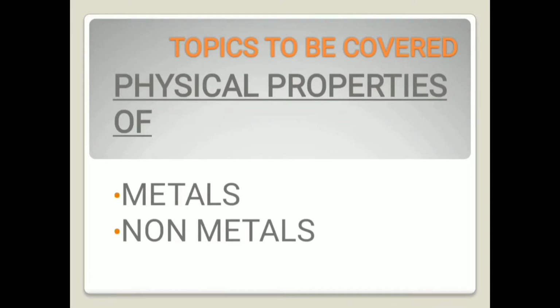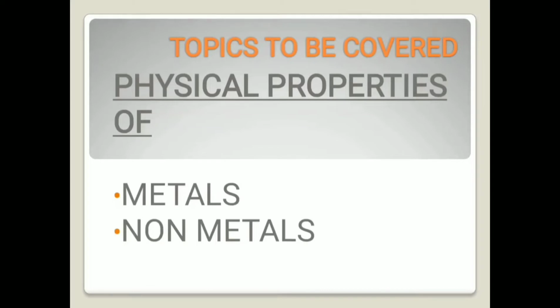Now let's study about the physical properties. So we'll first study the physical properties of the metals, and then the physical properties of non-metals. It would be very easy to keep in mind all the points of difference in physical properties of metals and non-metals when we make a chart and compare the properties, because they are exactly opposite to each other. So comparing and studying them would make it much easier to remember.